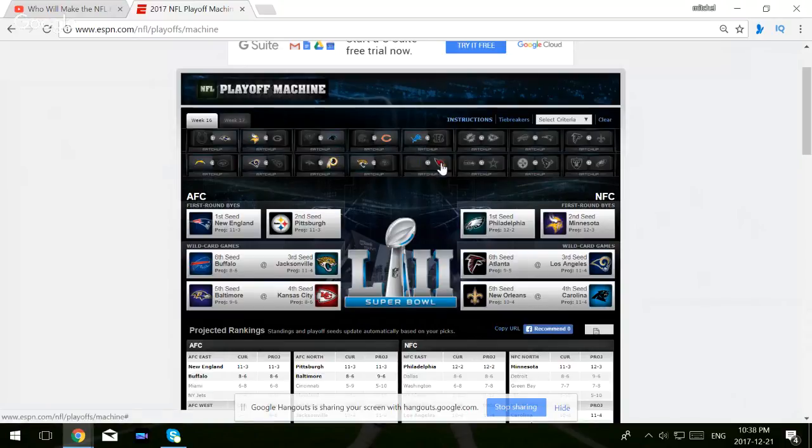The Giants versus the Cardinals. I'm going with the Cardinals. They're at home. They're the better team by record, even if it's Drew Stanton or Blaine Gabbert, doesn't really matter. The Giants stink. They had a close divisional game against the Eagles, but that happens every once in a while.